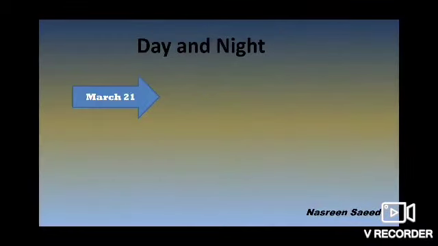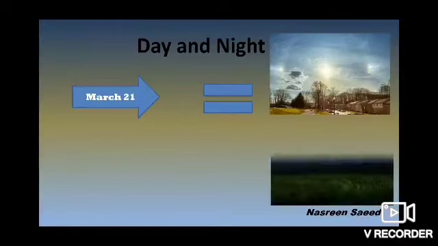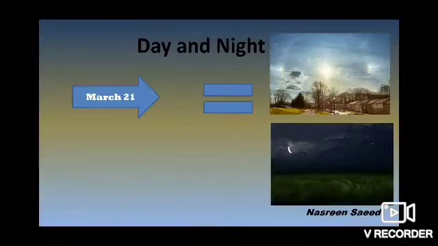On March 21, day and night are equal. Then in our part of the earth, daytime increases slowly and nighttime decreases. So what happens after March 21? After March 21, the daytime increases slowly and the nighttime decreases. Now this process goes on till June 21.